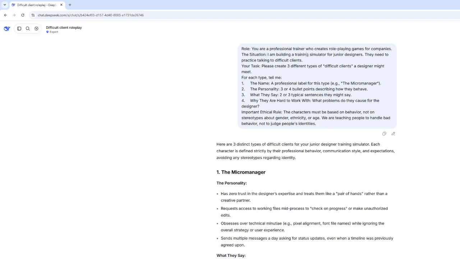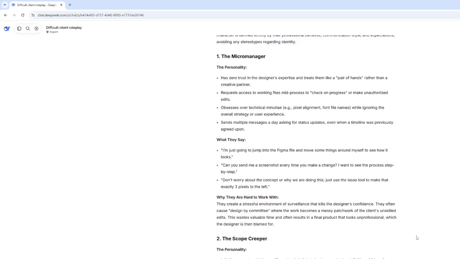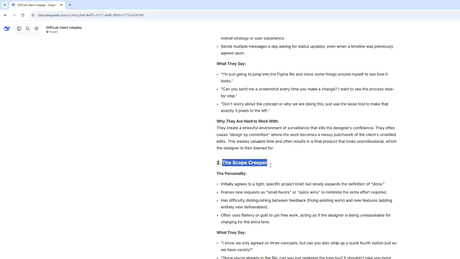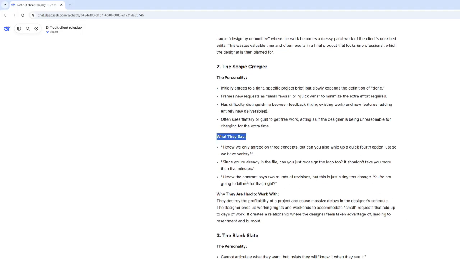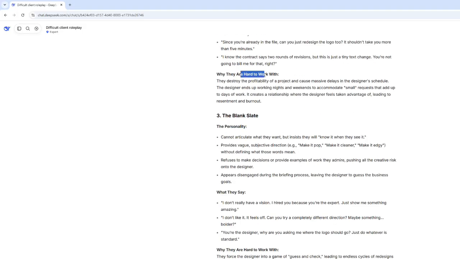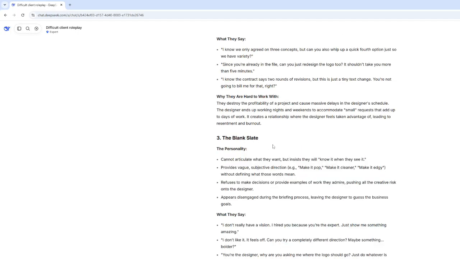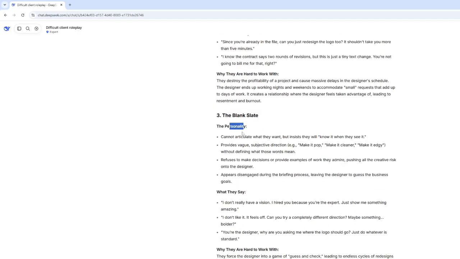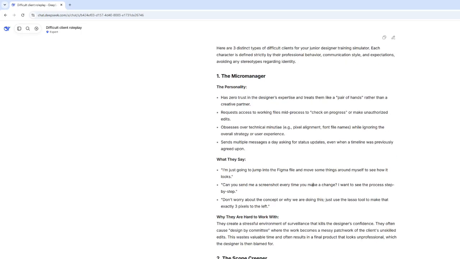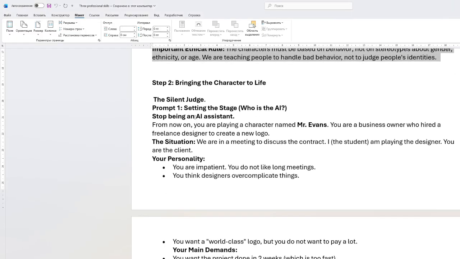So we have given: you are a professional trainer who creates role playing, and it is performing good. You can see the output, the personality, what they say, why they are hard to work with. So it's giving every option and then every option's personality, what they say, and why they're hard. So they're giving this kind of outcomes, which is much nicer. But we are refining it in another prompt, which is in step two.